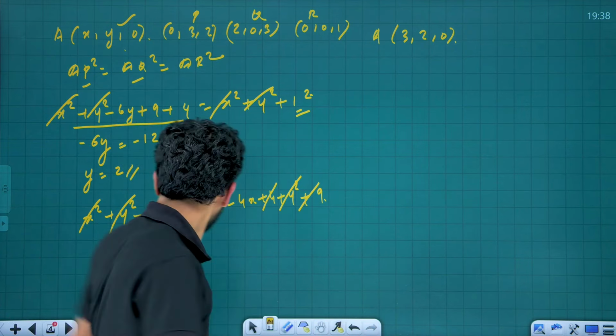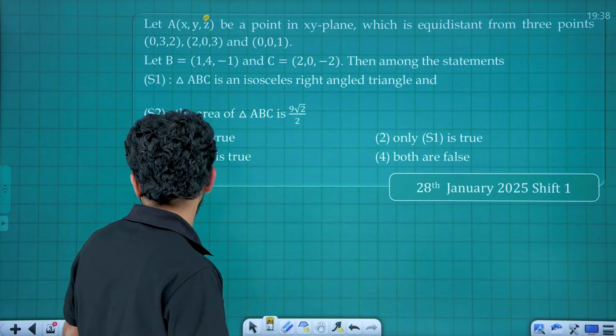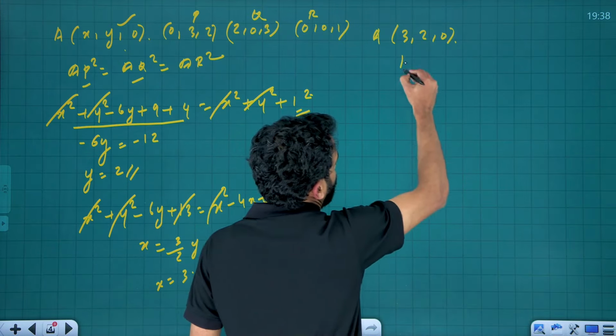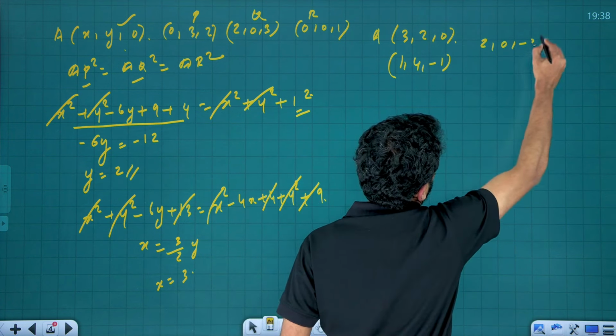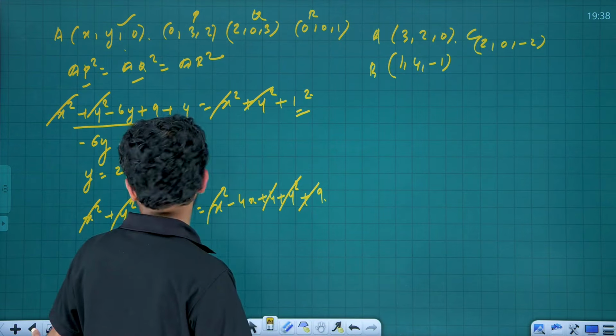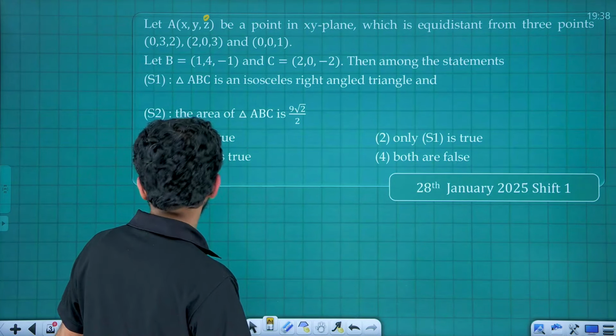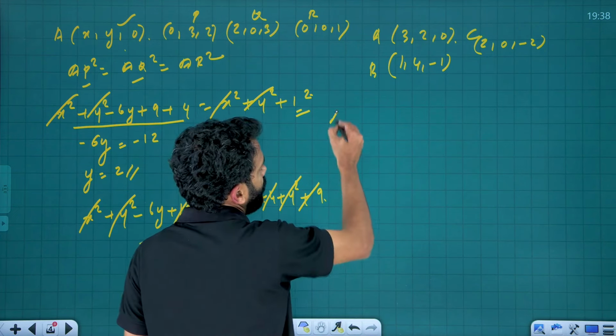The next ones are 1, 4, minus 1 and 2, 0, minus 2. That is B and that is C. That is B is 1, 4, minus 1 and C is 2, 0, minus 2. Okay, let's find AB, BC and AC. Therefore, what is AB?